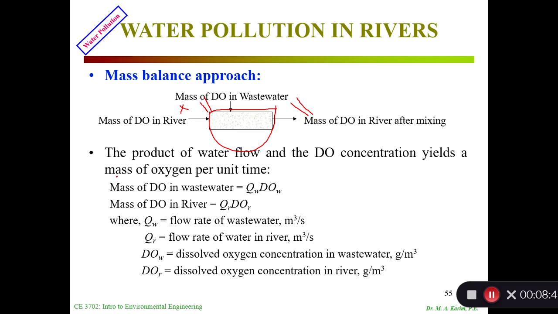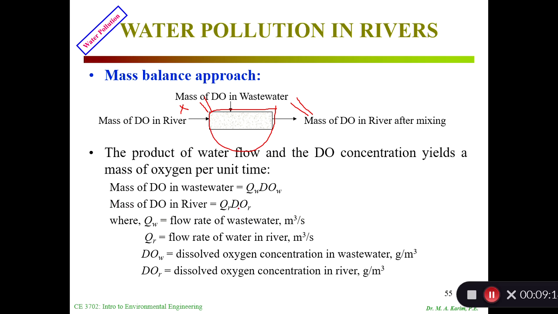Now we can calculate the amount of dissolved oxygen in the water. The dissolved oxygen in the wastewater can be calculated if I know the milligram per liter, and how many liters are flowing per day or per second. So this is the mass of the dissolved oxygen in the wastewater, in milligram per day, second or minute.